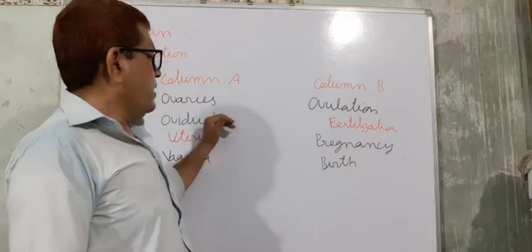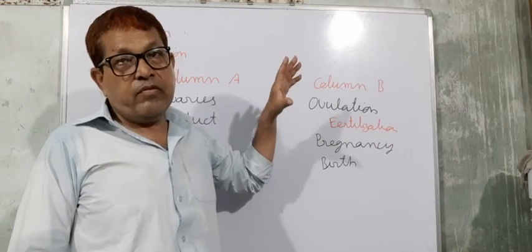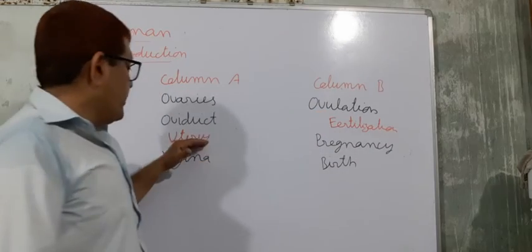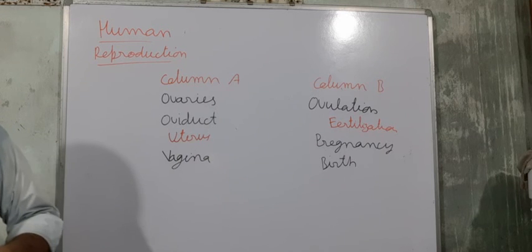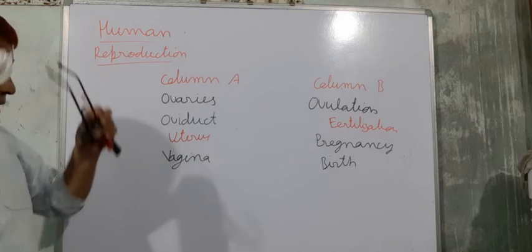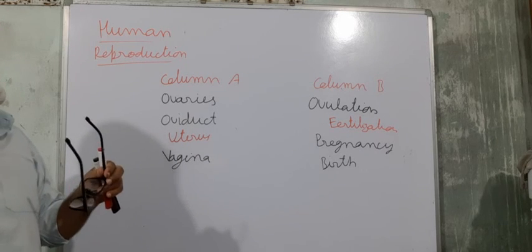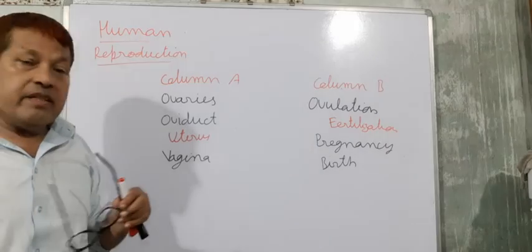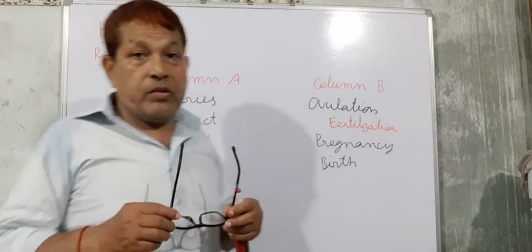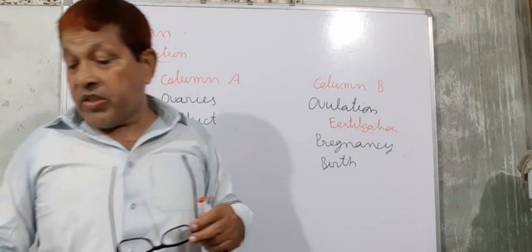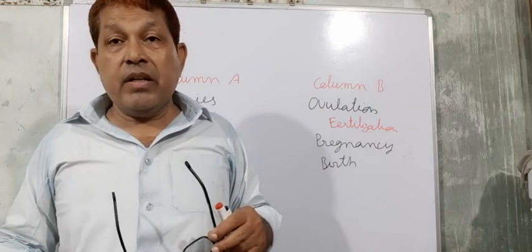The oviduct is the place for fertilization, the uterus is the place for pregnancy, and the vagina functions for birth. So thank you, that's for today. Next time we will solve another question.